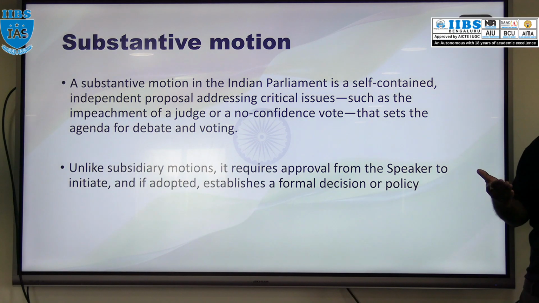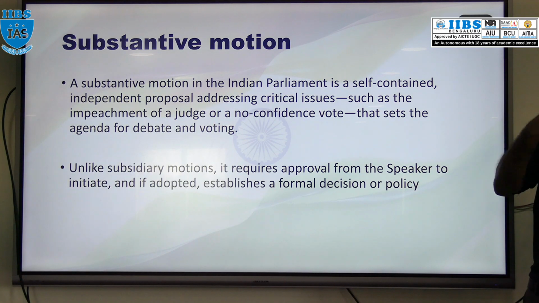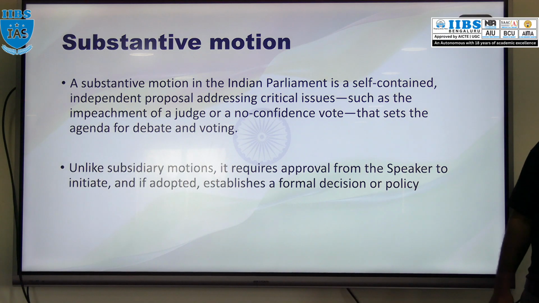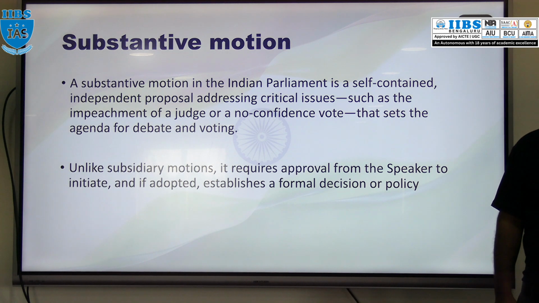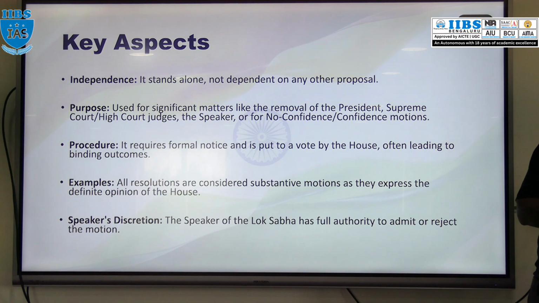It requires the approval of the presiding officer. Simply, this motion cannot be introduced by a member of parliament without that approval. If the motion is adopted by the house, formal discussion will start, and after the discussion, voting will be there. So what are the key aspects?